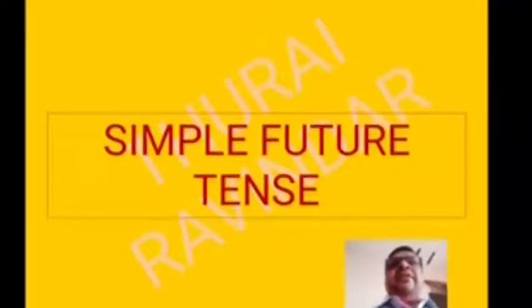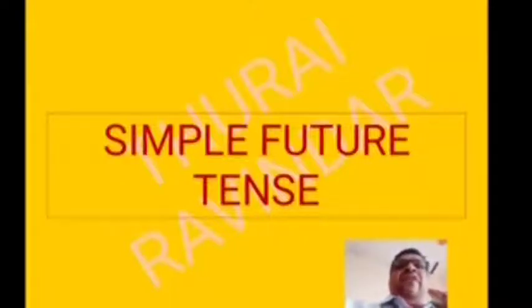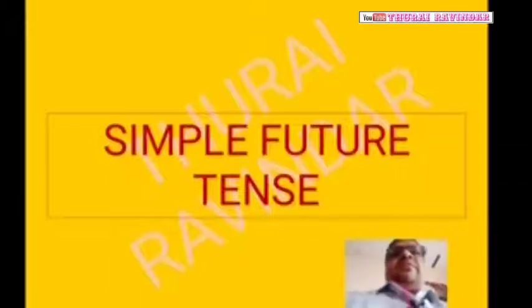Okay. Now let us discuss how we use this sentence. In general, in India, we use shall with I. When the subject I comes, we use shall. We shall go to the market in the evening. I shall complete that work by tomorrow. Okay. So in this way we use future tense.